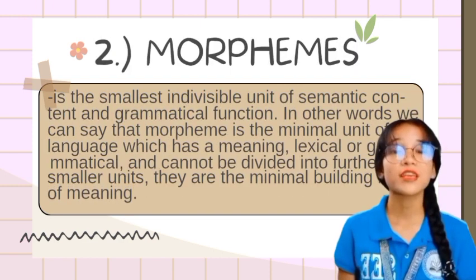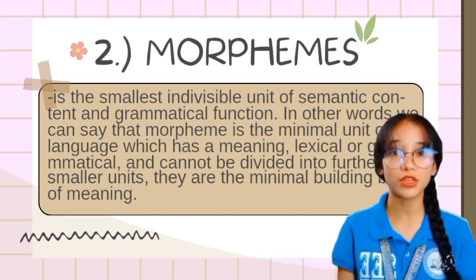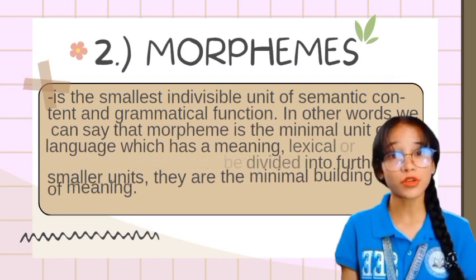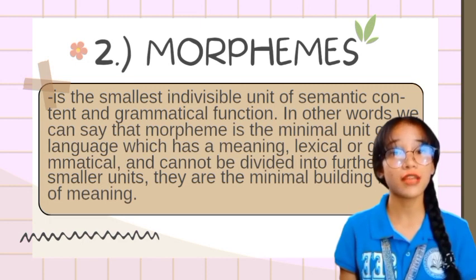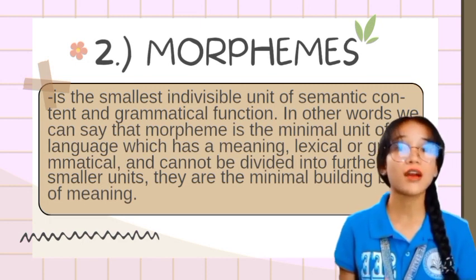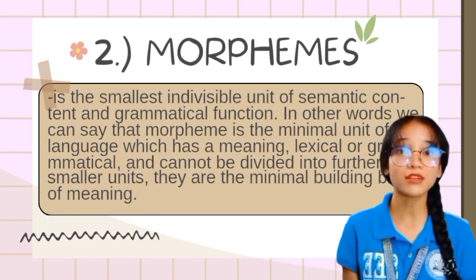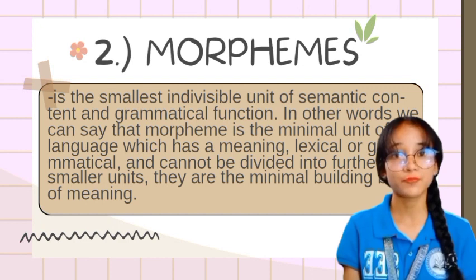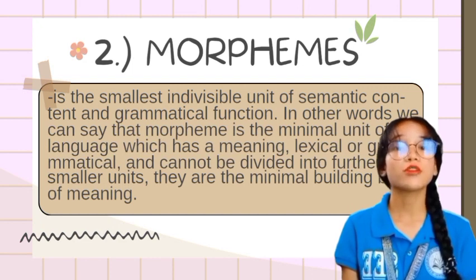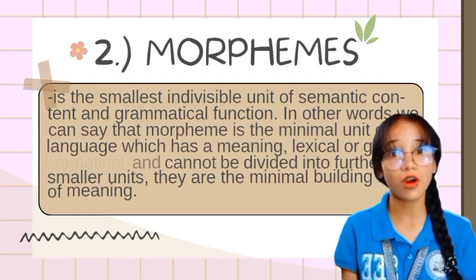A morpheme is the smallest indivisible unit of semantic content and grammatical function. In other words, we can say that a morpheme is the minimal unit of a language which has a meaning, lexical or grammatical, and cannot be divided into further smaller units.